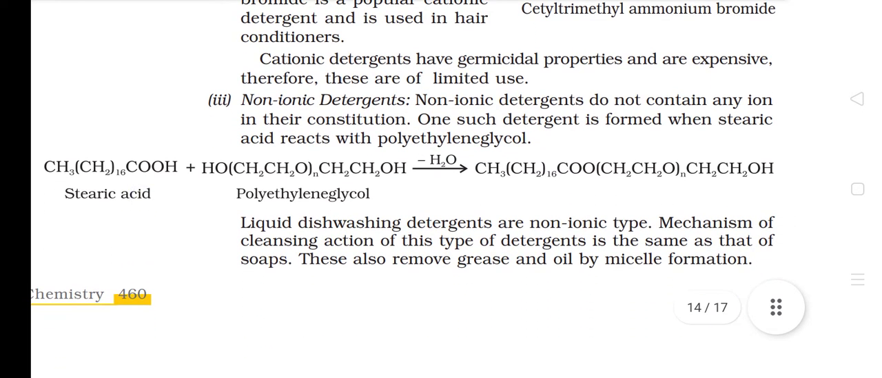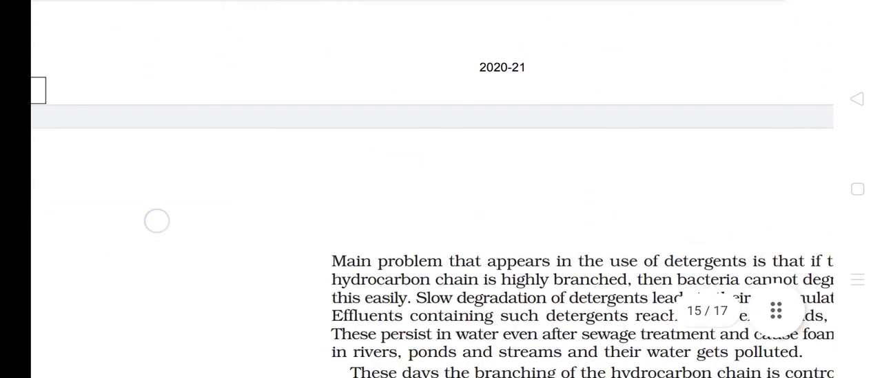Non-ionic detergents. Non-ionic detergents do not contain any ion in their constitution. One such detergent is formed when acetic acid reacts with polyethylene glycol. Liquid dishwashing detergents are non-ionic type. Mechanism of cleansing action of this type of detergents is the same as that of soaps. These also remove grease and oil by micelle formation.